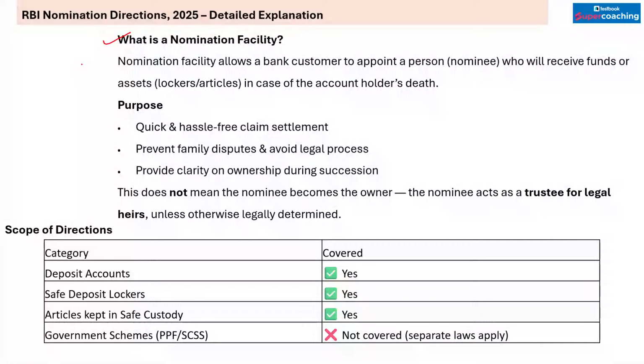कौन हो सकता है nominee? So nominee can be anyone, any individual, any eligible individual can be appointed as a nominee. There's no hard and fast rule that the nominee should be in your blood relation or something like that. ऐसा कुछ नहीं है. So nominee who will receive funds or assets in case of account holder's death. पर्पस क्या है? क्विक एंड हेजल फ्री क्लेम सेटलमेंट, प्रिवेंट करना फैमिली डिस्प्यूट और प्रोवाइड करना क्लैरिटी.